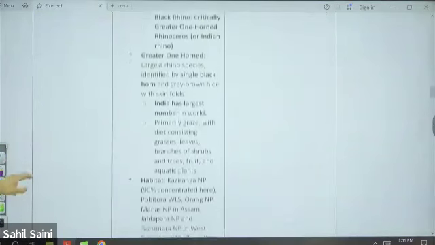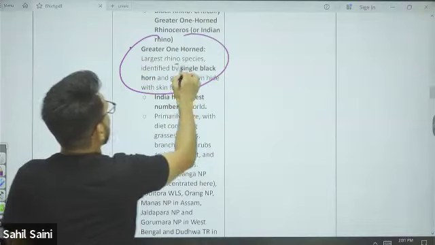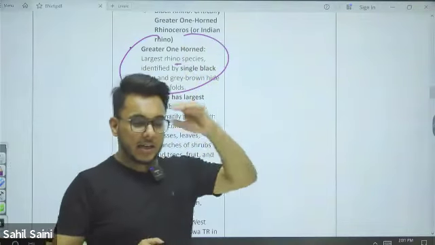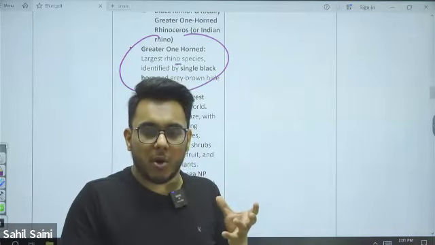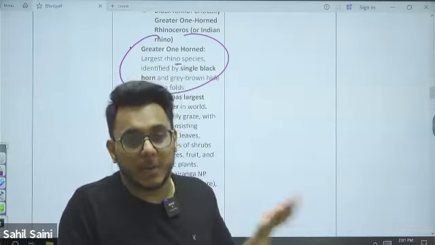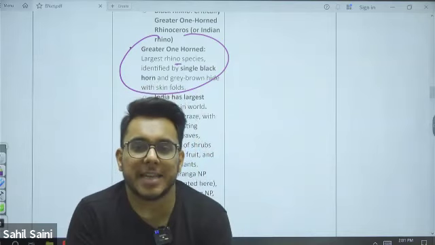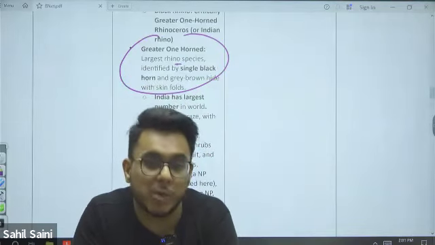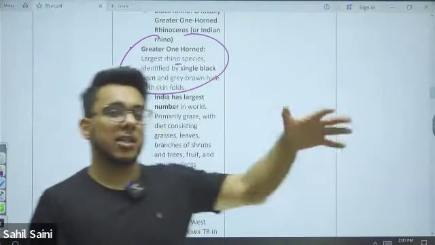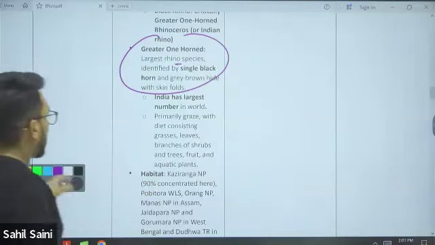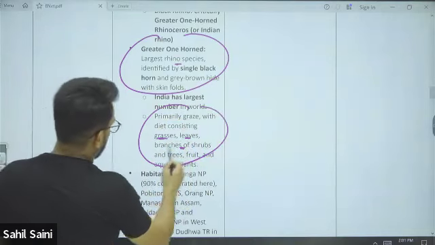Now, when we talk about the one horn rhino in India, we have the greater one horn rhino. It is the largest rhino species, and it is distinct. It has that single horn, and because of that horn it is hunted. Why? Because that horn has a lot of usage in Chinese medication and is very valuable there. For that, one horn rhinos are hunted in large numbers. They primarily graze on grasses, leaves, shrubs, etc.